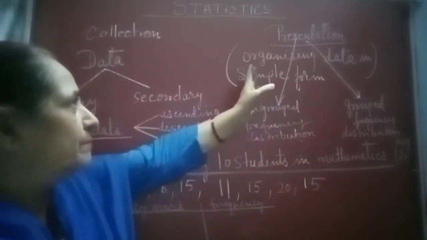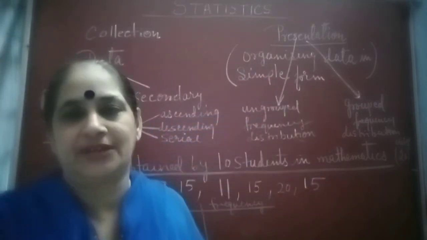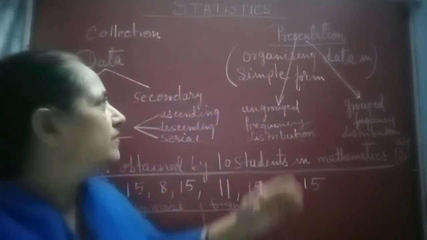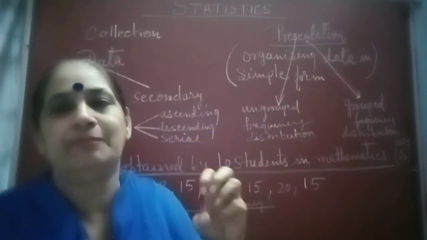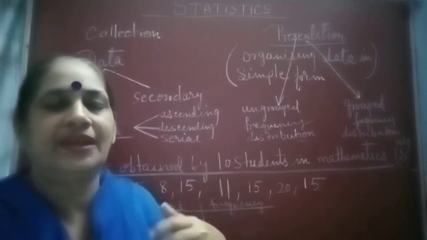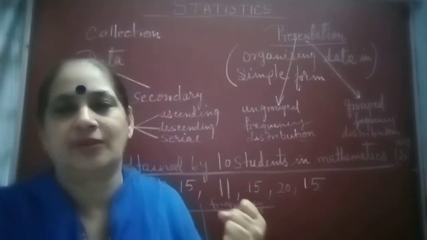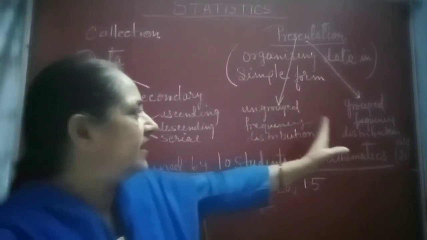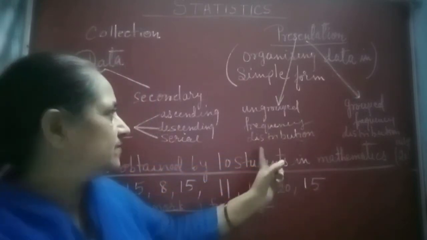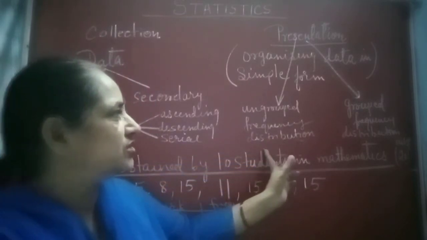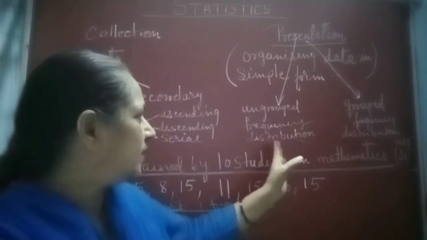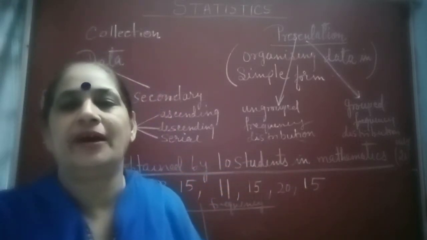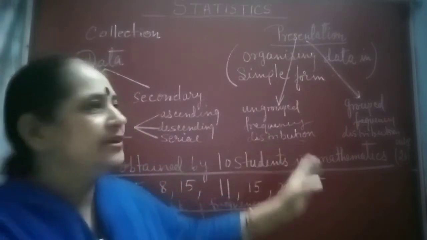So here comes presentation of data. How to present data? Presentation means organizing the data in a simple form, so that we can easily get the information from the data. It can be done by two processes. The first one is ungrouped frequency distribution and the second one is grouped frequency distribution. First of all we will see how it can be done by ungrouped frequency distribution.